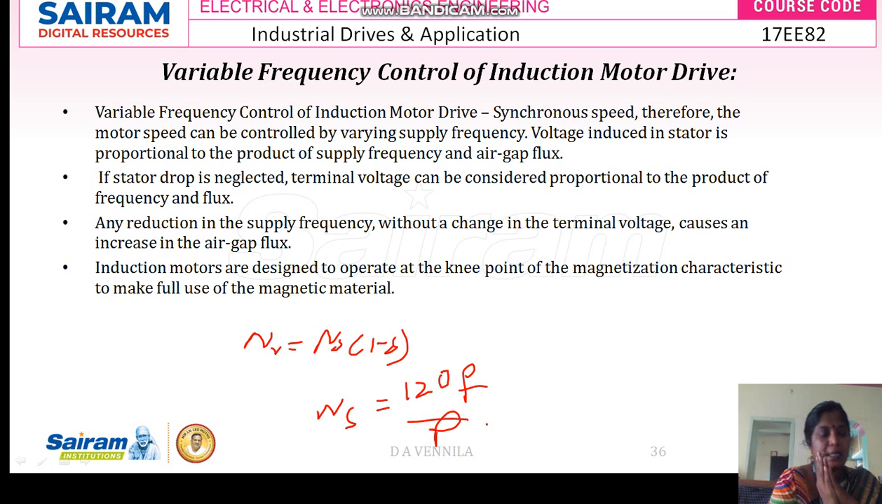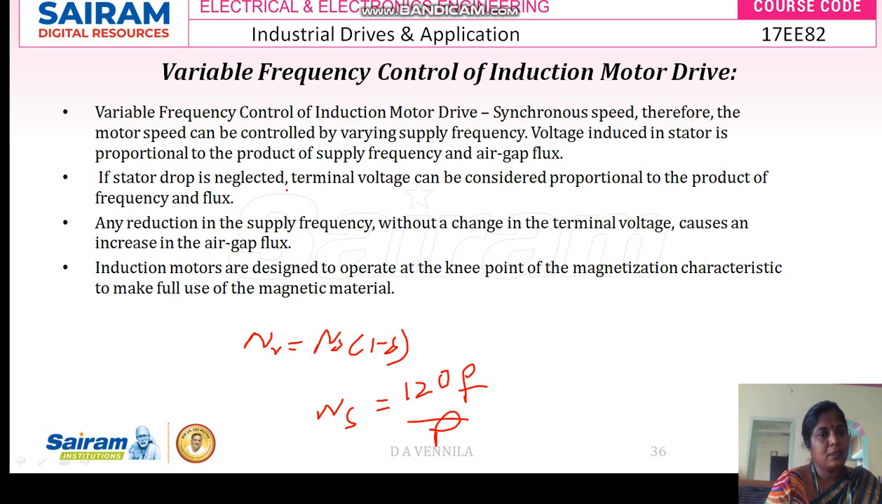When the frequency changes, the synchronous speed value also changes. If Ns changes, your slip should be maintained constant and the rotor speed will be changed. So this is the condition we are going to implement. If the stator drop is neglected, the terminal voltage can be considered directly proportional to frequency and the flux. Changing the frequency means you can increase the frequency or decrease the frequency, relative to the rated frequency.